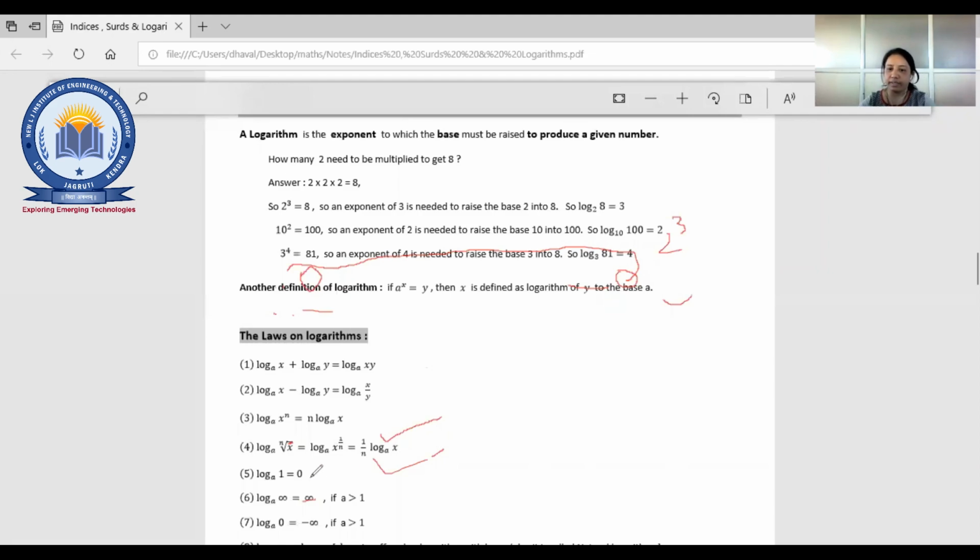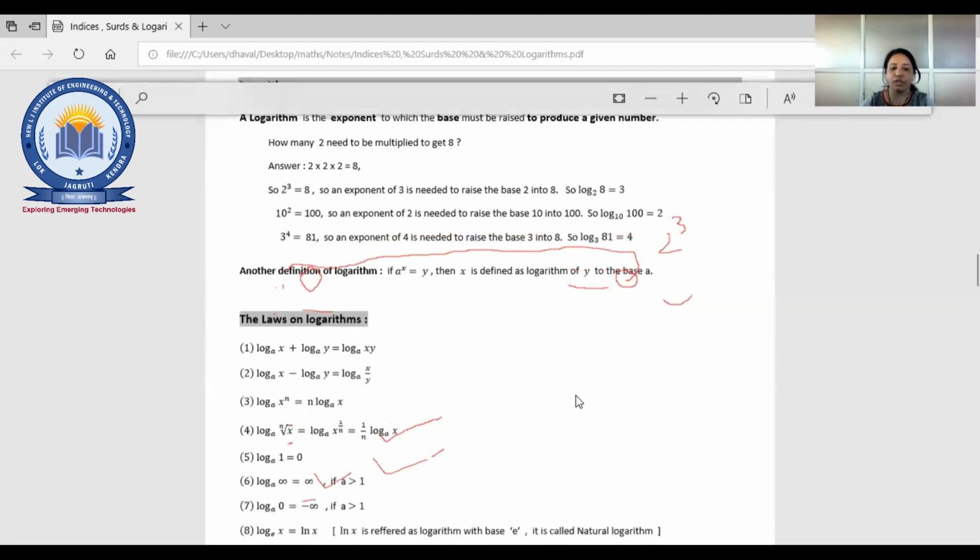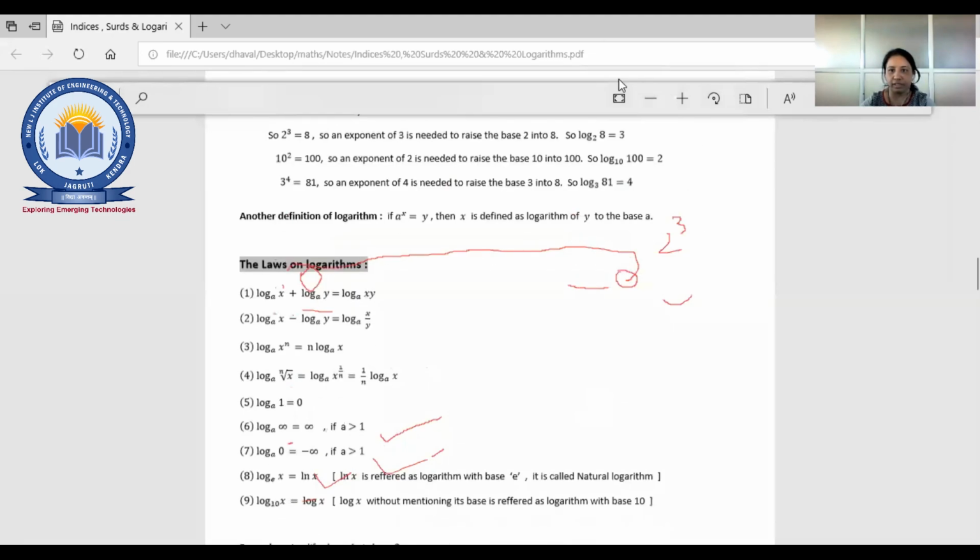Fine. Log 1, that we know, is 0. Okay. Now log infinity base a equal to infinity. Log 0 equal to minus infinity. Log 2 base 2 equal to 1. Whatever the log is there, right? Log 3 and base 3, both are the same. So it will have the answer 1.